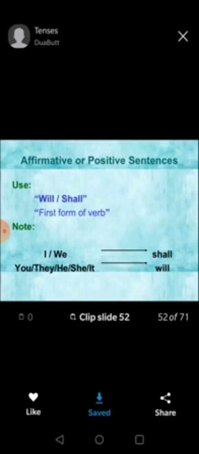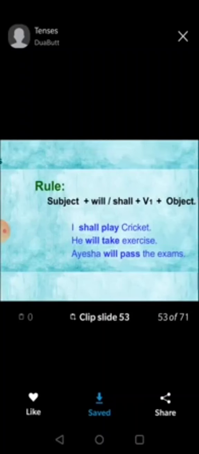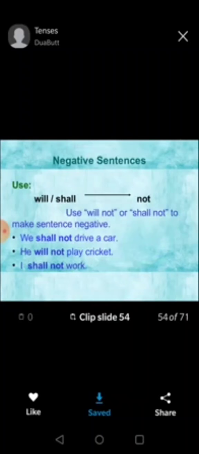Affirmative sentence. How to make an affirmative sentence of simple future tense? We use will and shall. With I and we, we use shall. With he, she, it, and plural nouns, we use will, with the first form of the verb. This is the rule: subject plus will or shall, plus first form of the verb, plus object. I shall play cricket, he will take exercise, Aisha will pass the exam.